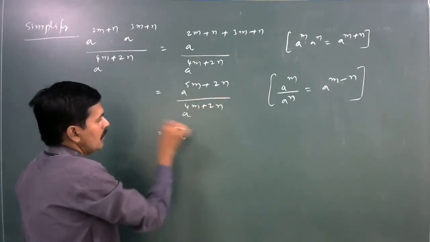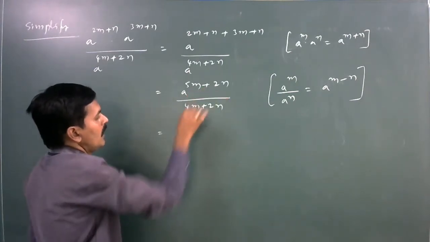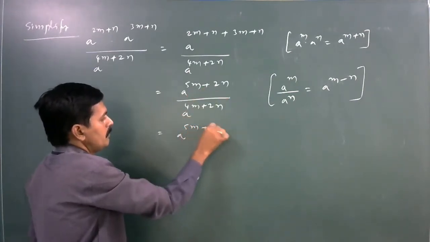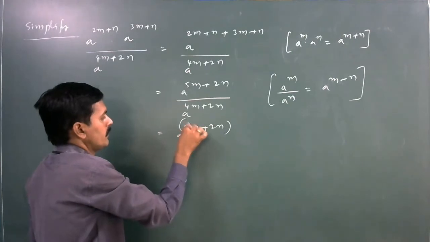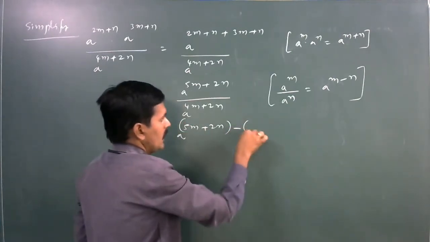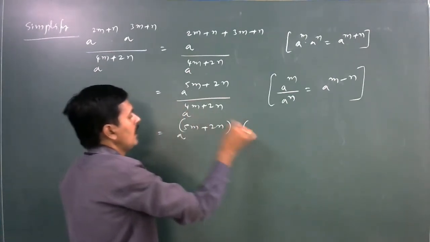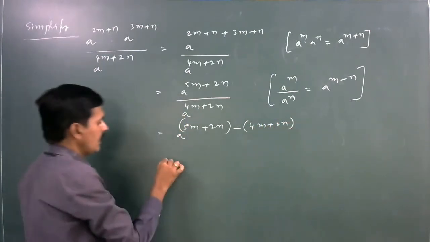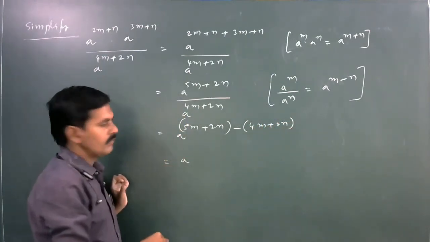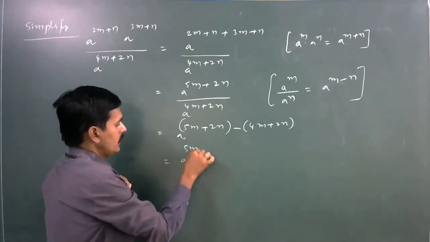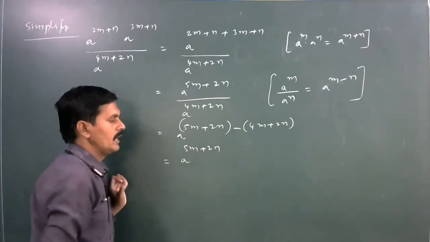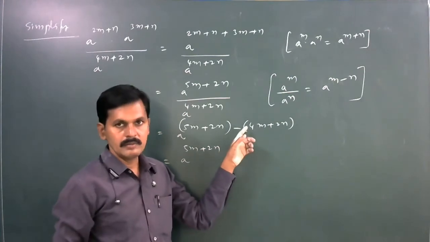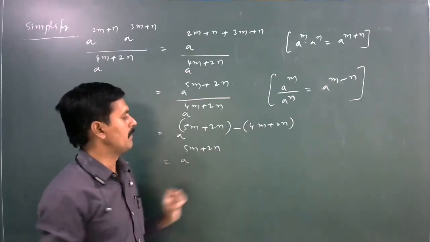Here a to the power of m, what about the m value? 5m plus 2n. Next minus n, what about the n value? 4m plus 2n. Here a to the power of 5m plus 2n minus (4m plus 2n).